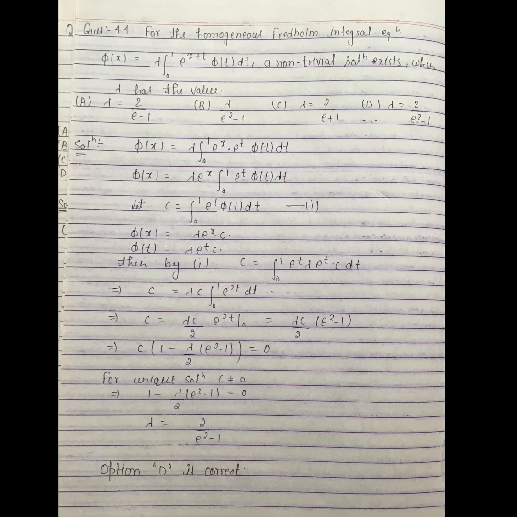Put the value of phi(t) in equation 1. Then c is equal to the integral from 0 to 1 of e^t times lambda e^t times c dt. Then c is equal to lambda c times the integral from 0 to 1 of e^(2t) dt. Then c is equal to lambda c upon 2 times (e² minus 1). If c is equal to 0, this is not the case, so c is not equal to 0. Hence 1 minus lambda upon 2 (e² minus 1) is equal to 0. This implies lambda is equal to 2/(e² minus 1). This implies option D is correct.